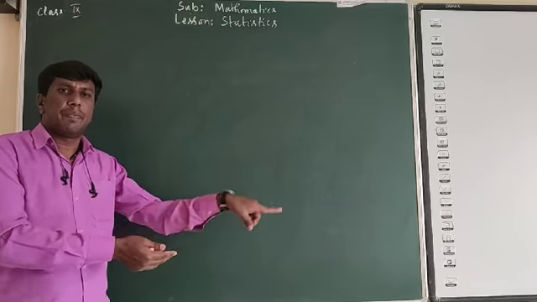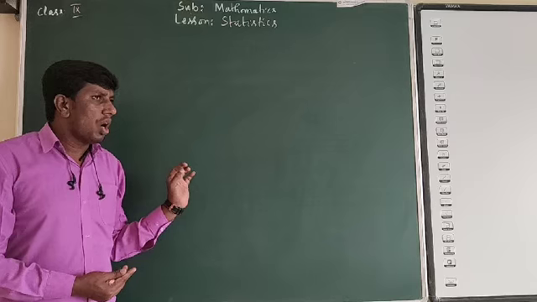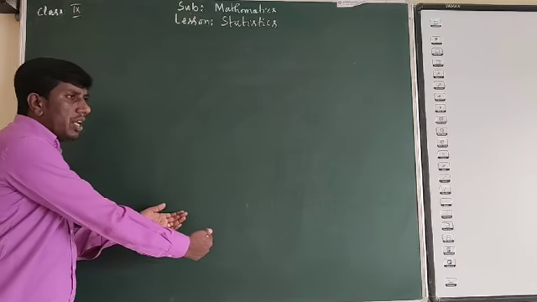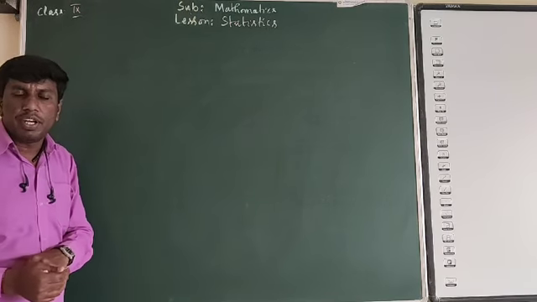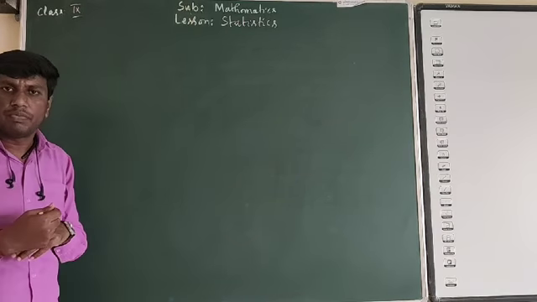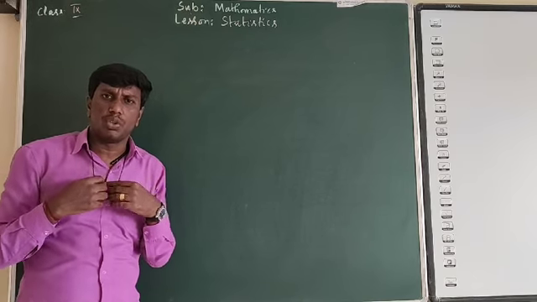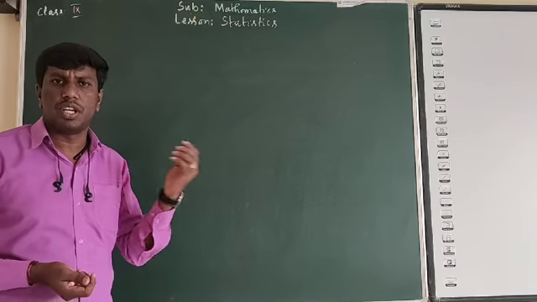These are just representing the data. After representing the data, we interpret the data, taking the information from it. That is the last step, interpretation of data. So these are the 4 steps we have in statistics.